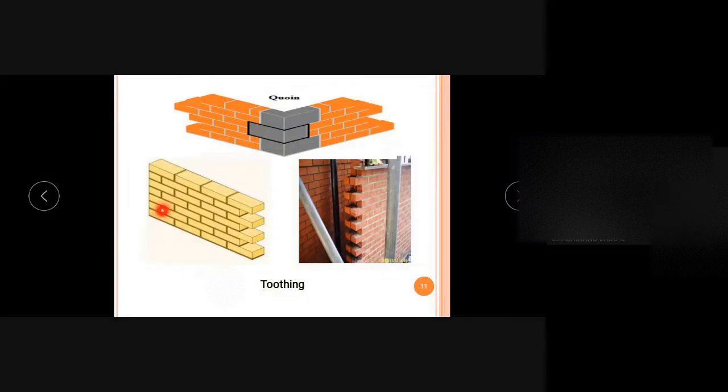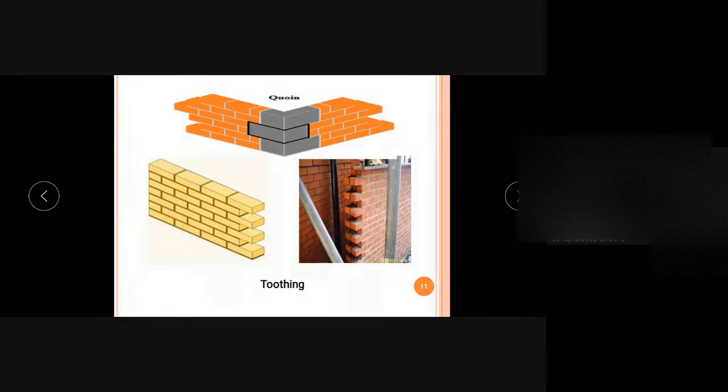If the joint over here, if it is here, then there is a chance for the wall to break. So the strength will be reduced. So while construction of a wall, we should consider that there should not be any continuous vertical joints.